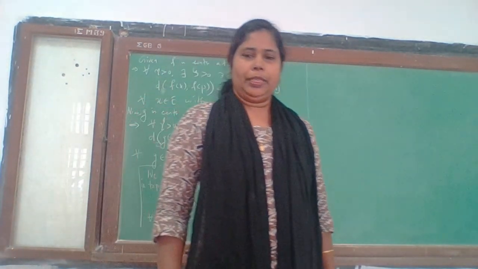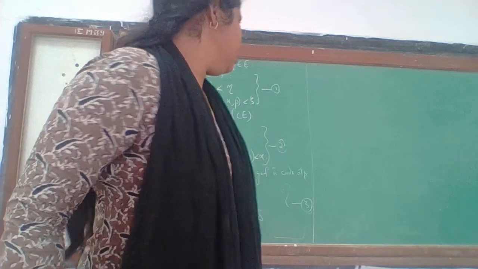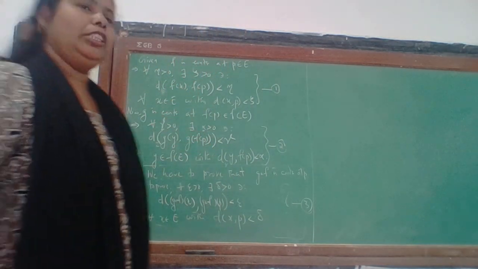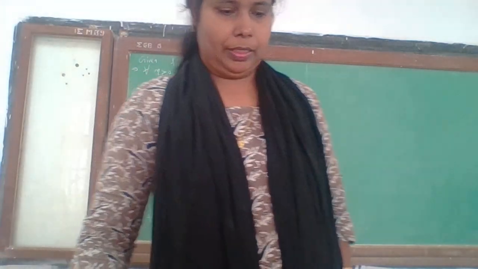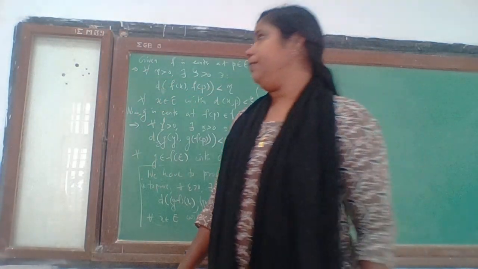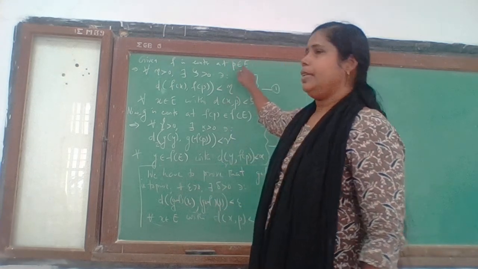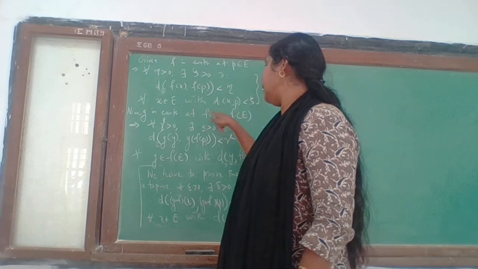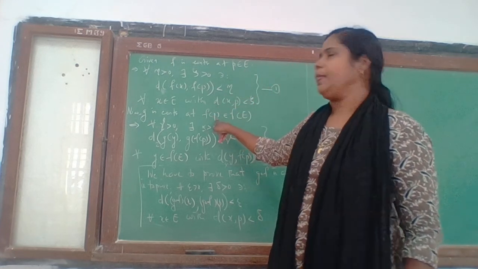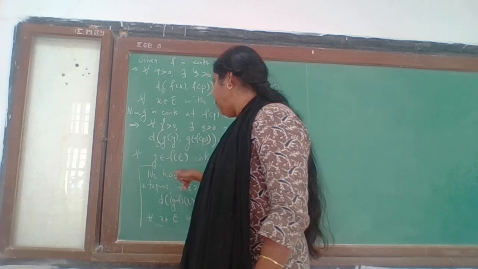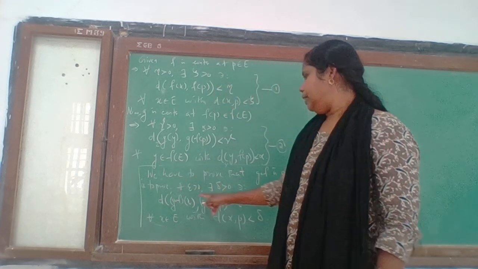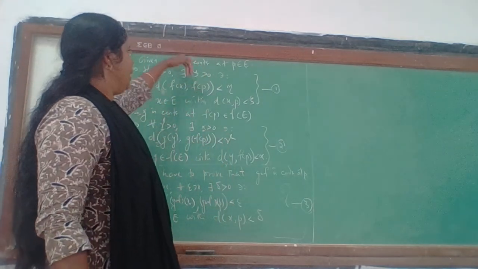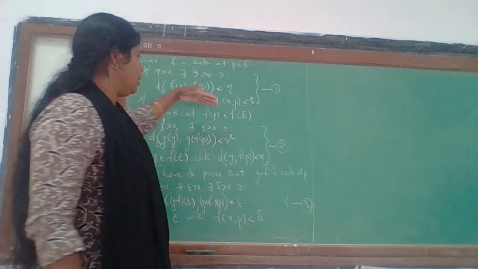Okay, so I know you have made an attempt to complete the problem, the theorem, namely the composition of two continuous functions is continuous. More precisely, if f is continuous at a point P in E, and if g is continuous at f of P, then g composition f is continuous at the point P. Okay, so we have assumed f is continuous at P and g is continuous at f of P.